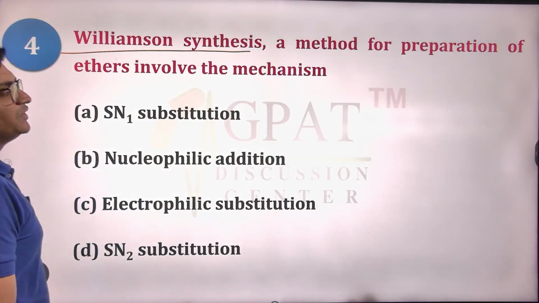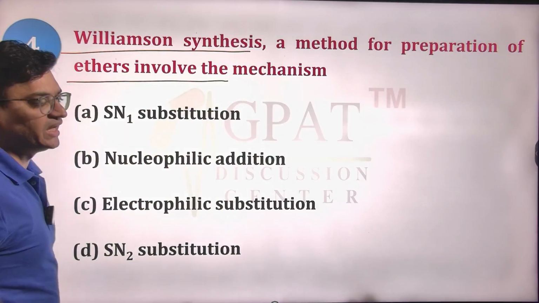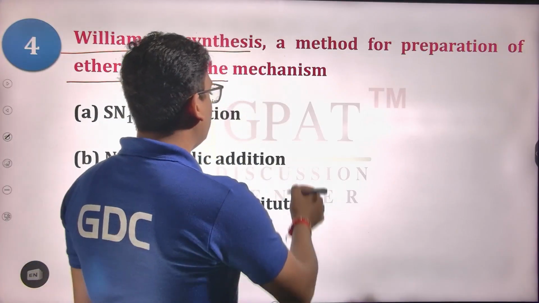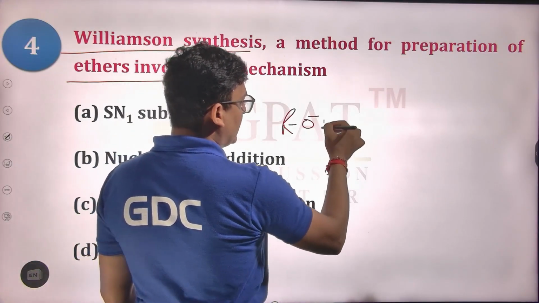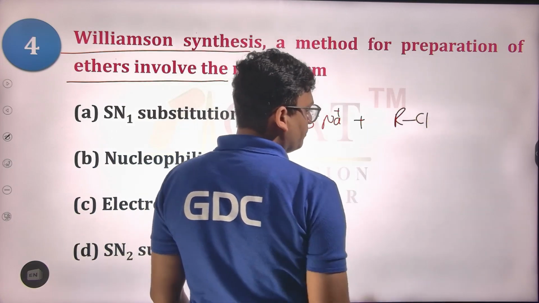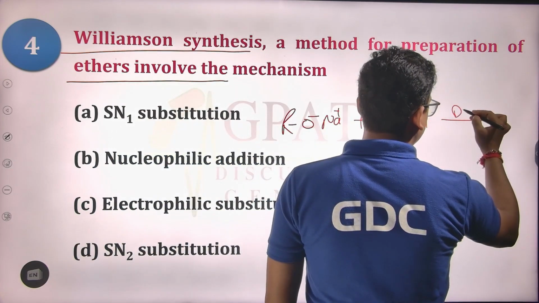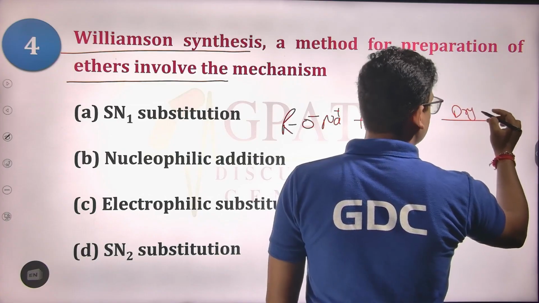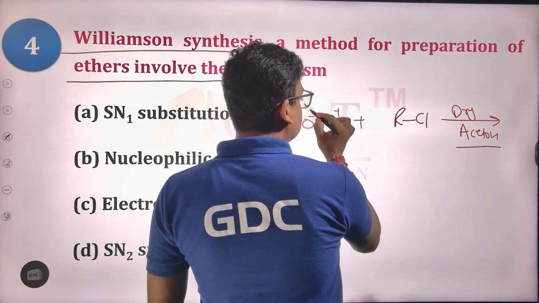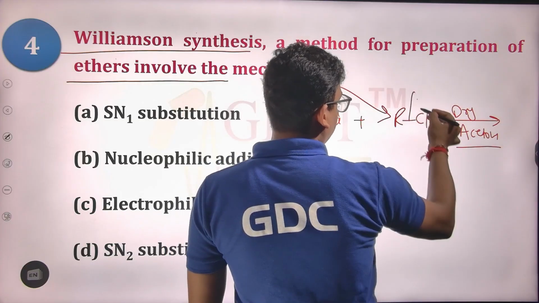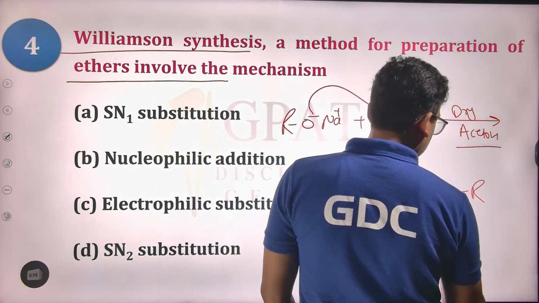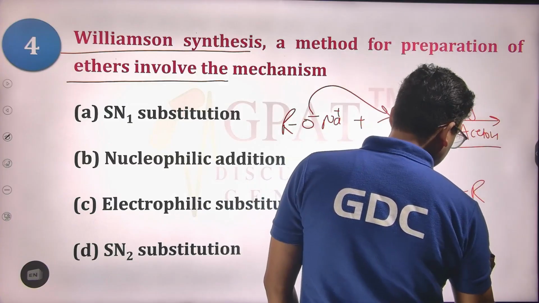Williamson synthesis, a method for preparation of ether, involves the mechanism of Williamson synthesis, which is an ether synthesis. In this reaction, we have an alkoxide ion, sodium alkoxide, reacting with an alkyl halide in the presence of dry ether or acetone. The alkoxide attacks the R, making the Cl move away. So we get ROR, which is known as ether.